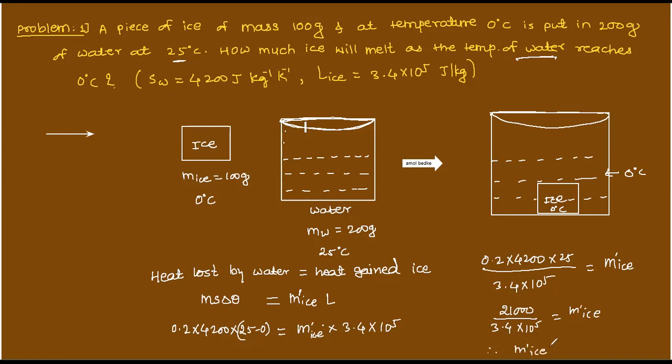Mass melted is equal to 62 grams. How much? 62 grams. So see how much easy this is. If you will calculate, you will get this much answer. Okay, try to do yourself. Okay, try to do it. Try to understand. Okay, so let's do next one.